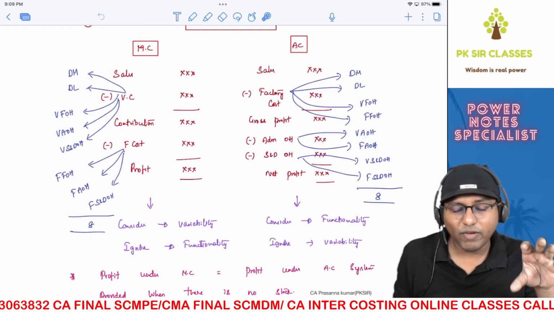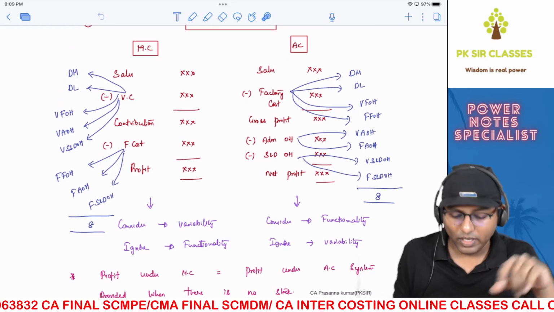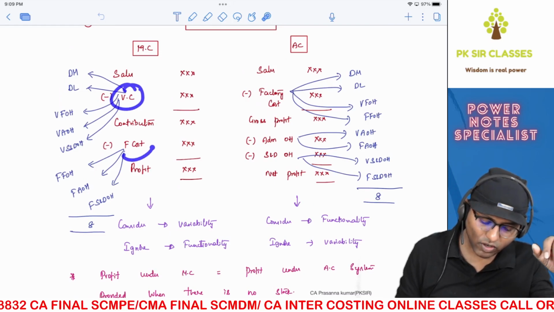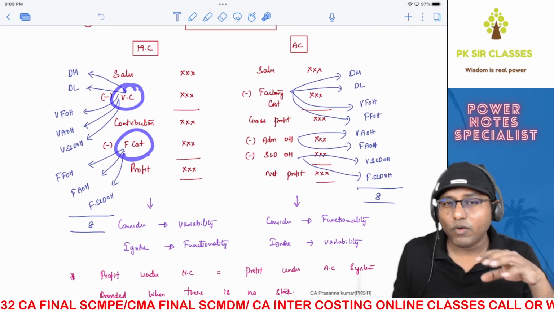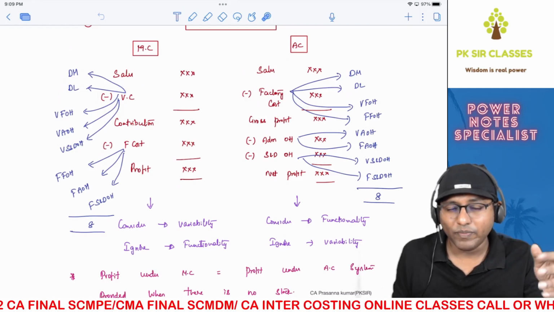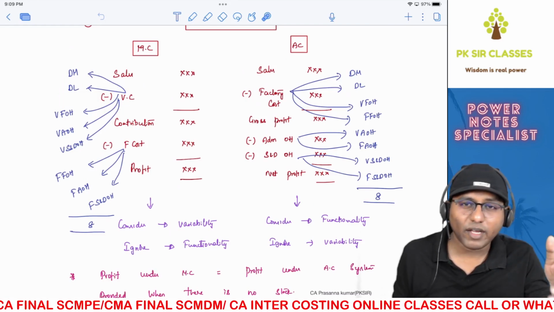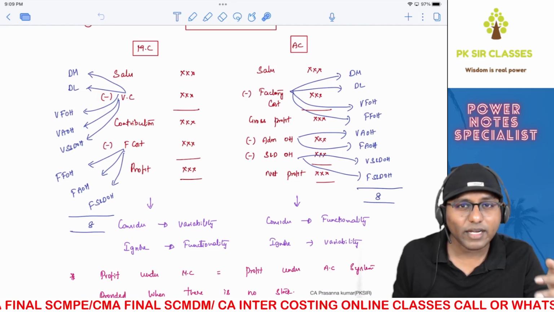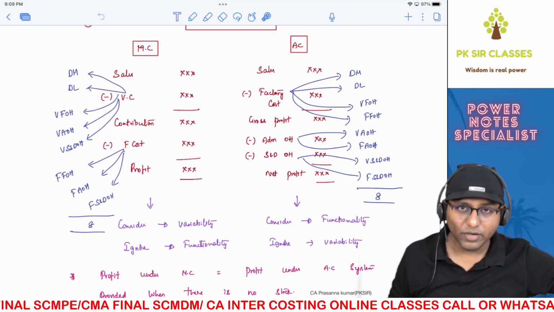You always try to find out whether a particular cost is variable or not. If a cost is variable, it will come here. If a cost is not variable, it will come here. You're not worried about what function it belongs to, whether it belongs to the manufacturing function or administration function or selling and distribution function. I hope you're getting my drift, right?